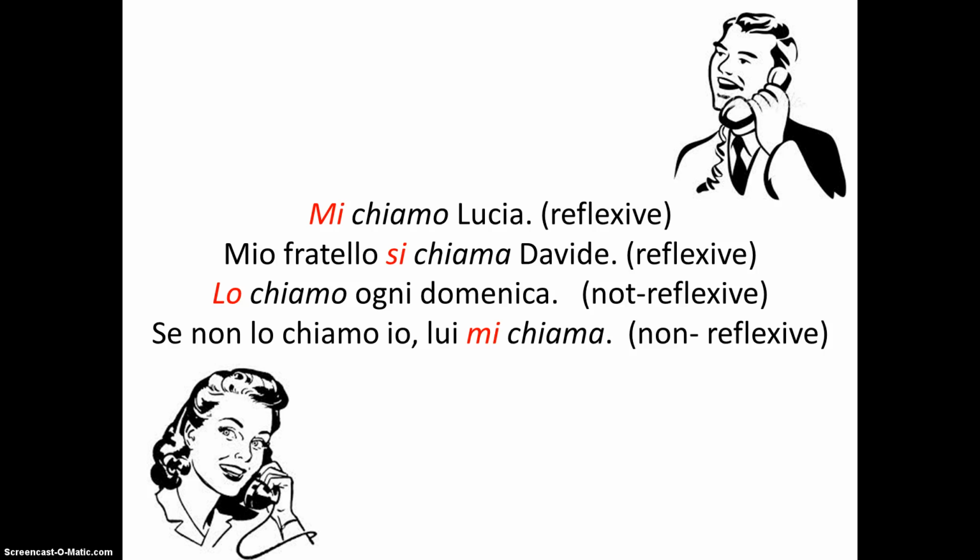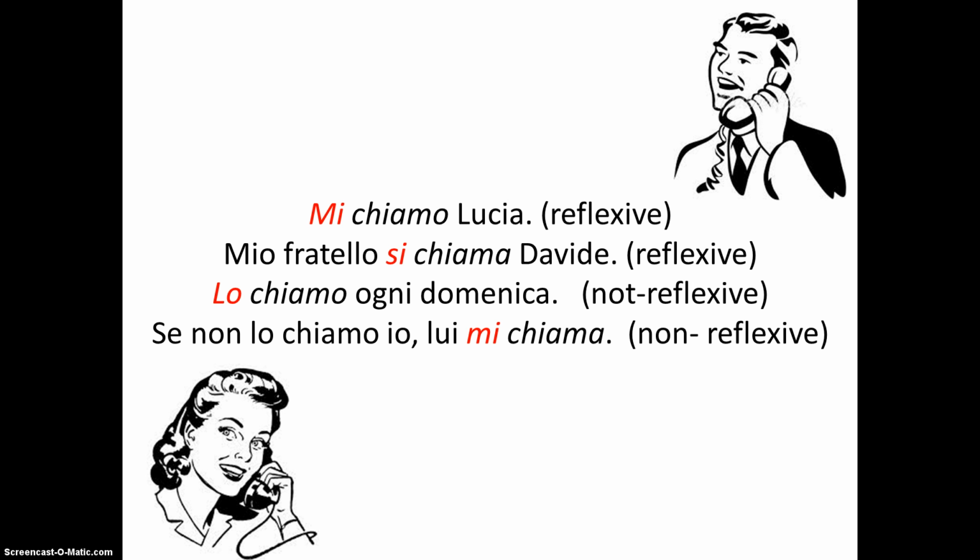Remember that in previous lessons, you learned how to use other types of pronouns, direct object pronouns. Verbs that are generally reflexive can also function as non-reflexive verbs when they are used with direct or indirect object pronouns instead of reflexive pronouns. In these cases, the action of the verb is applied to someone or something else. For example, instead of calling oneself, you could also call someone else. At this point, the subject and object no longer reflect each other. They are no longer the same.